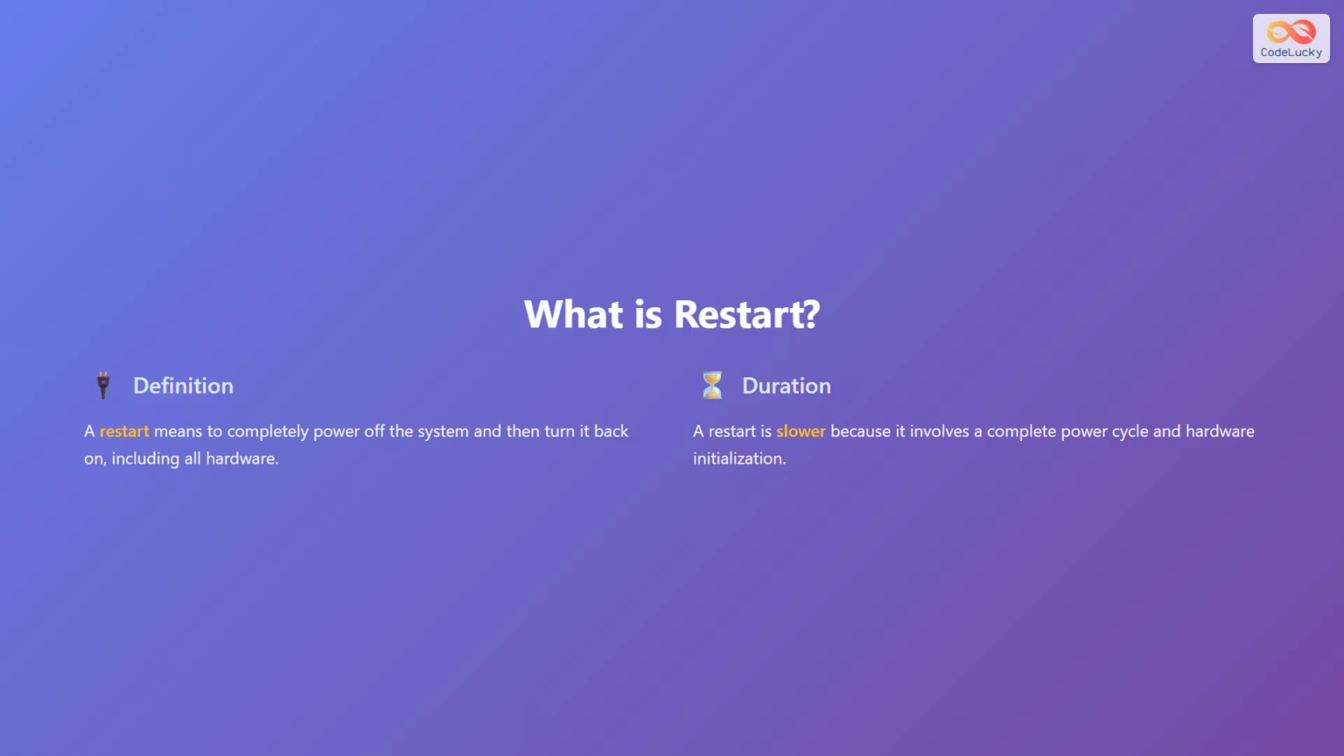A restart means to completely power off the system and then turn it back on, including all hardware. When you restart, everything shuts down completely, then powers back up from scratch. This process is slower because it involves a full power cycle and all hardware components need to reinitialize.